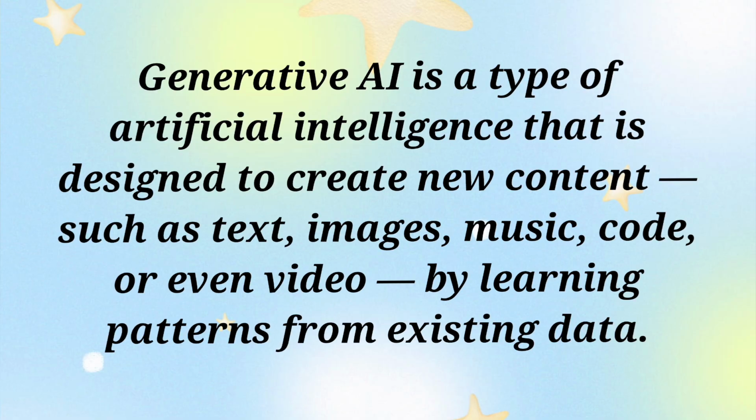Generative AI refers to a type of AI technology that can create new content, such as images, music, text, videos, code, and more, by learning from existing data. The word generative means to generate or create. So, generative AI can create something new that didn't exist before, based on patterns it has learned from training data.